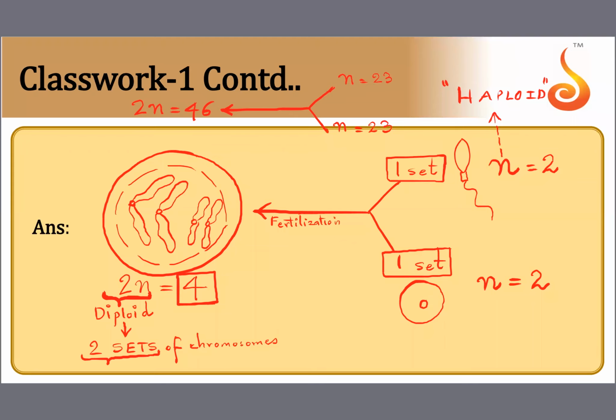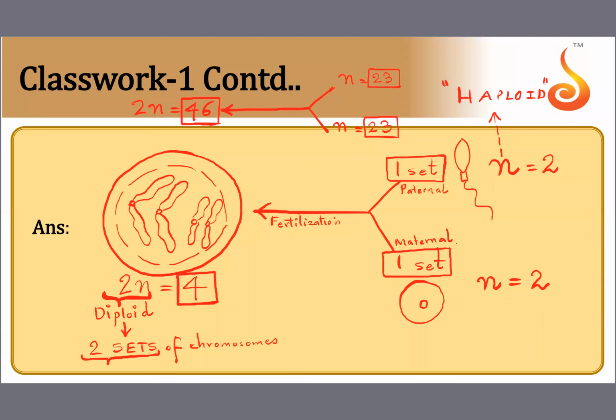And always remember, the set that is contributed by the sperm is called the paternal set, and the set contributed by the egg is called the maternal set. So whichever set of chromosomes is brought from the egg is called maternal, and whichever is brought from the sperm is called paternal. So in humans also, there are 23 paternal chromosomes and 23 maternal chromosomes, which together make up a two set complement of 2n is equal to 46. We are done with the number of chromosomes. Number of chromosomes, n, you can remember it like that, n for number.